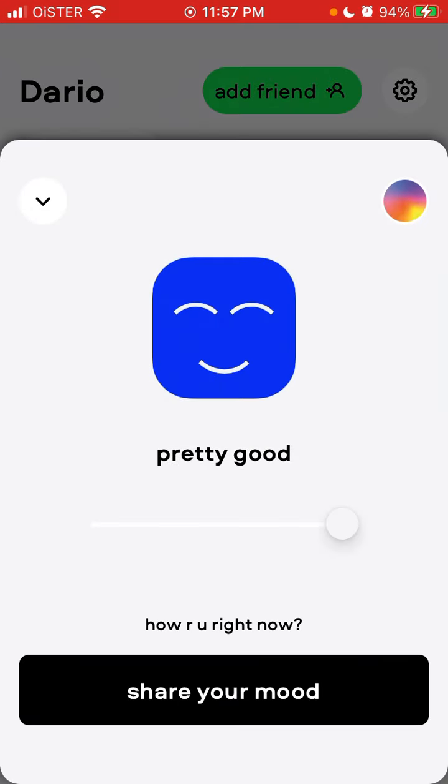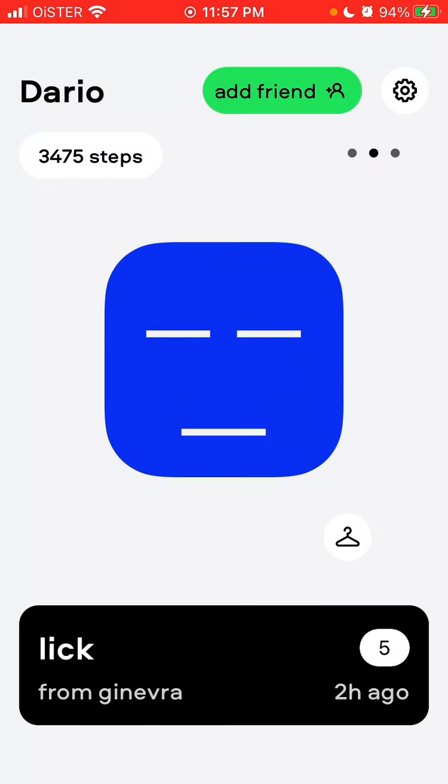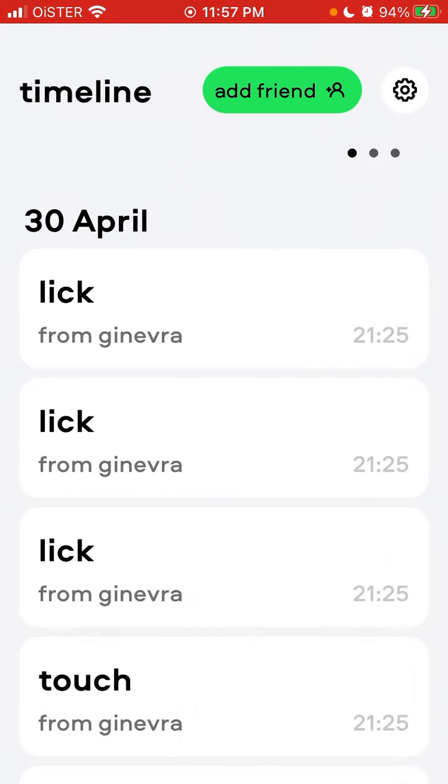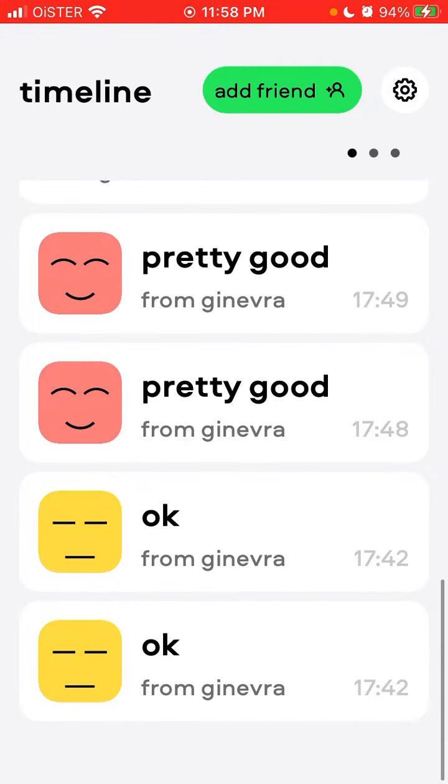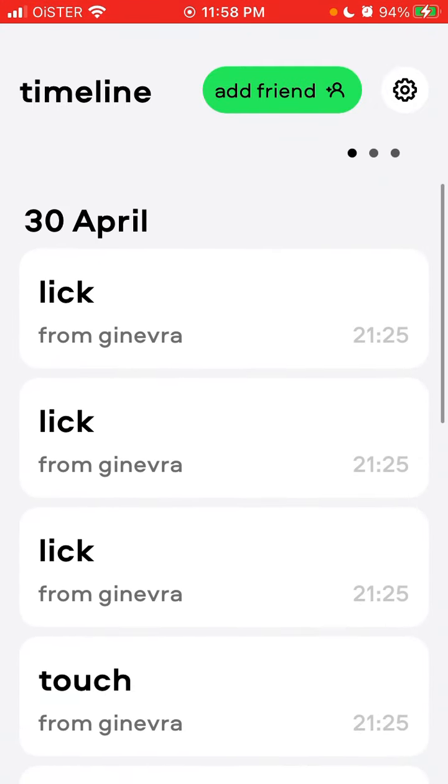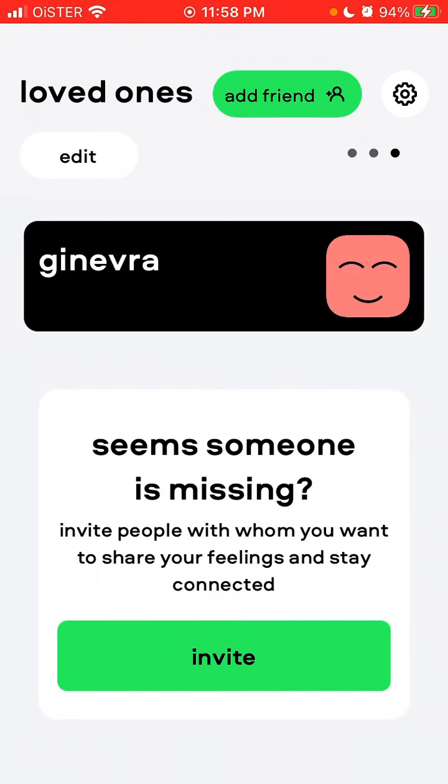Then this is your avatar, and this is your mood, which you can share with your friends. So you can just tap share your mood. Okay, I'm feeling good. In the history timeline, if you swipe to the left, you will see the history of your senses, or these actions you sent with your friend. So that's basically your timeline, but let's go to the main feature.